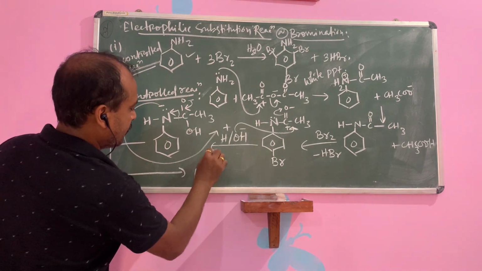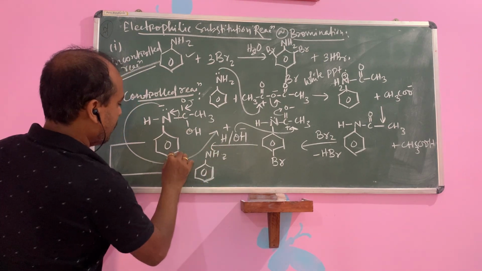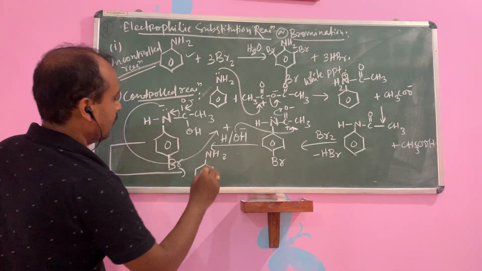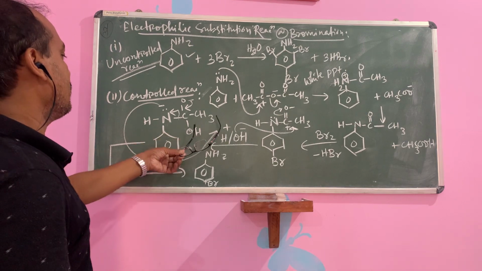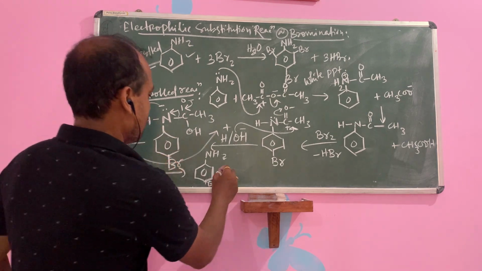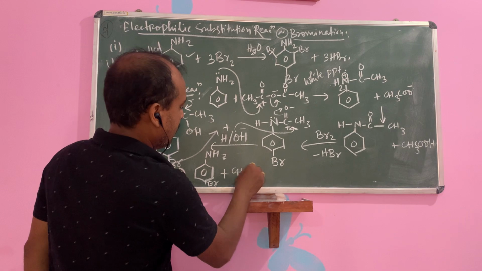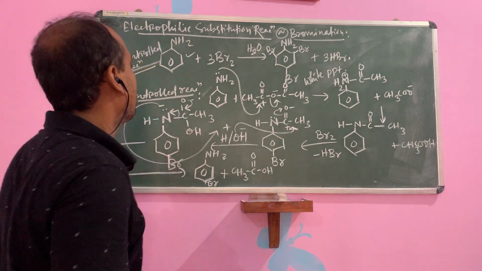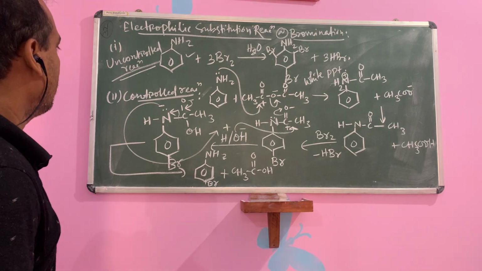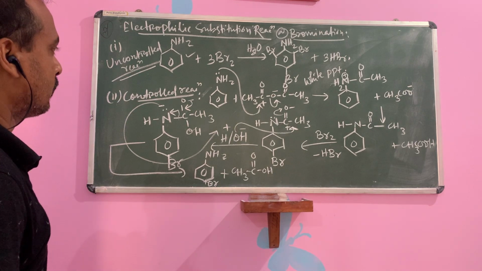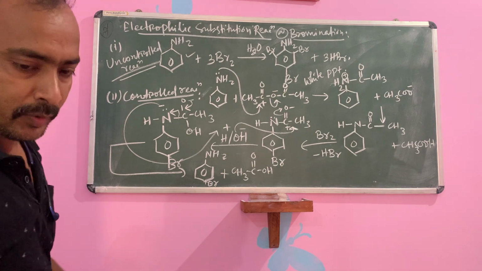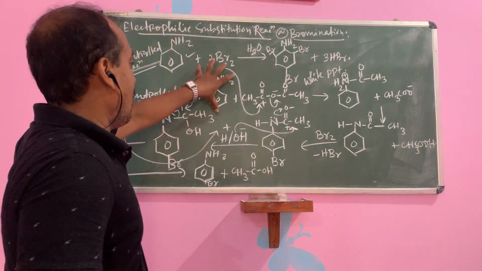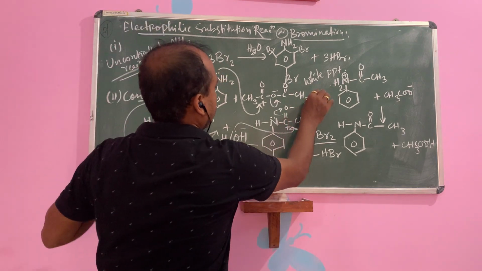Aniline. This one is your NH2. You write your bromine. Bromine is already joined, na? Then this is bromine. Aniline will be formed. And what is this? CH3 C double bond O OH, acetic acid. Okay. This is known as bromination. You see, again I am explaining to you. Aniline, acid anhydride.